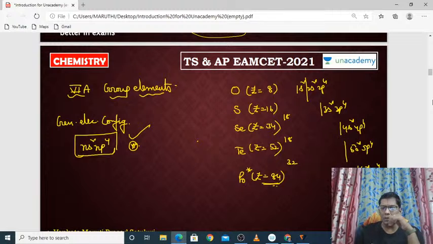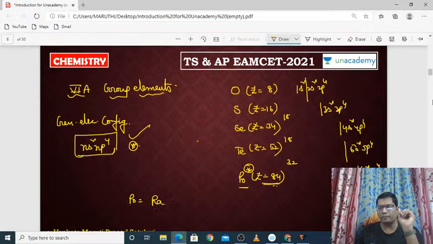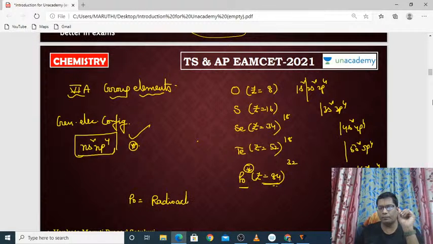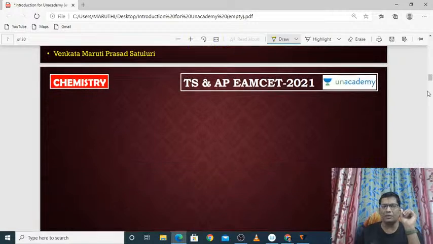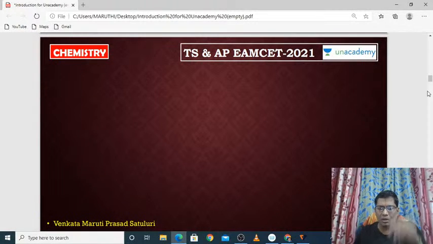I have put a star on polonium. Why have I written the star on polonium? Because polonium is a radioactive element. That's why I have placed the star on it.